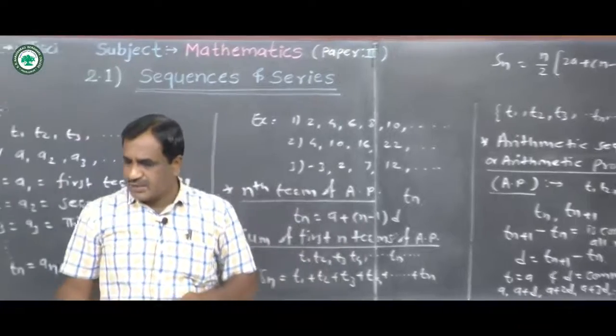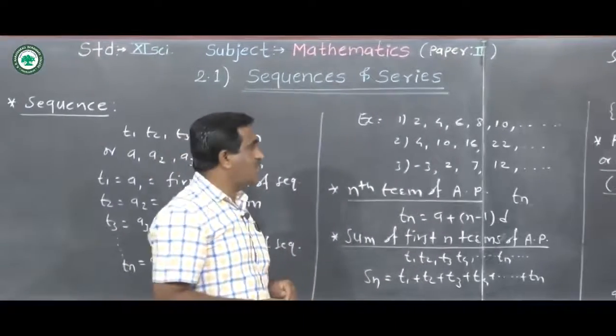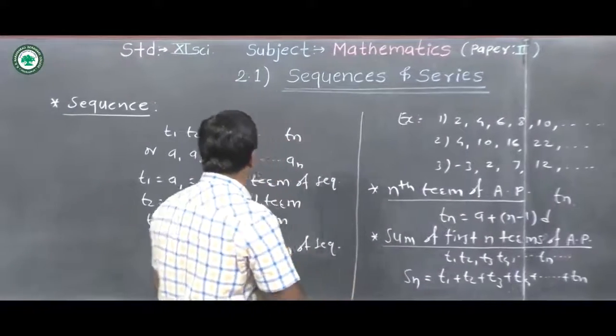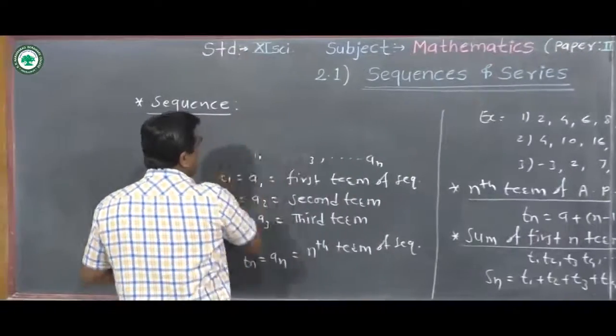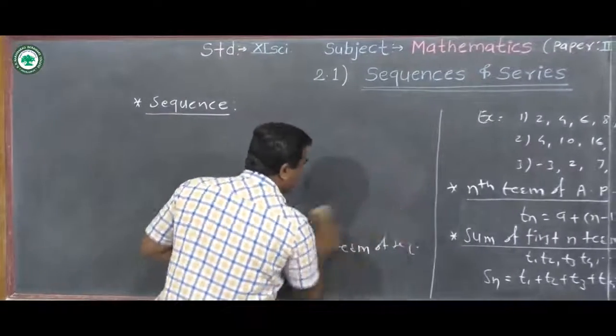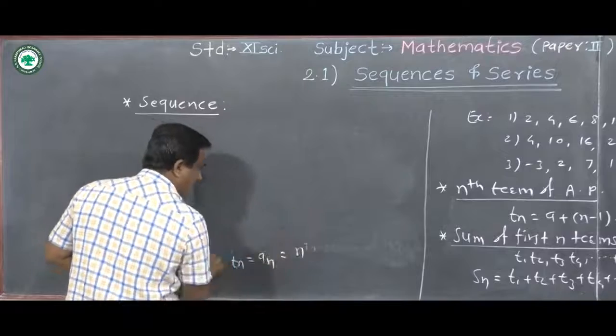Now we see some remarks or results for arithmetic sequence. We can write here remarks for an AP.